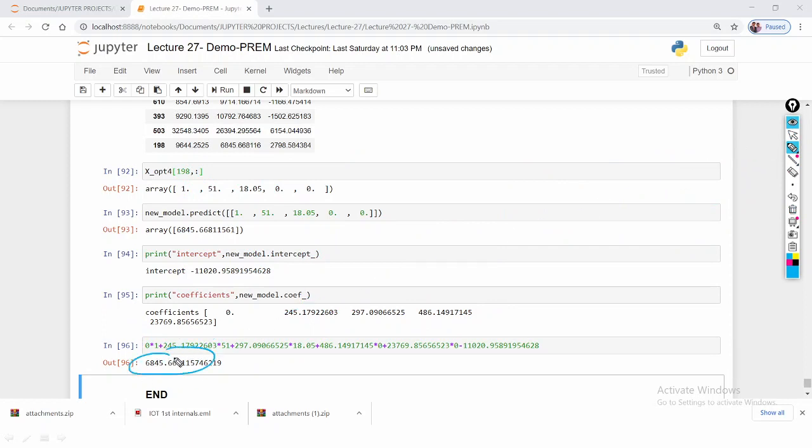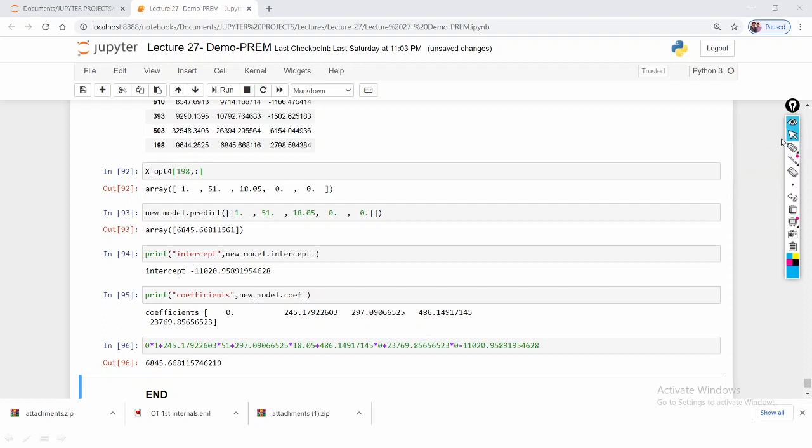So this value 6845 is the result given mathematically by applying the M values, x values, and the intercept value, and this is the model predicted value 6845. This value and this value both are the same. So the main agenda behind this project is that by applying feature selection techniques you are able to build the machine learning model that is the optimal model.